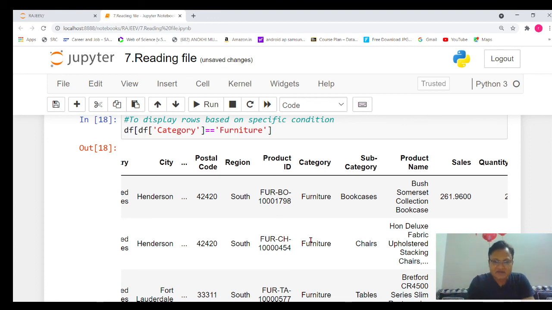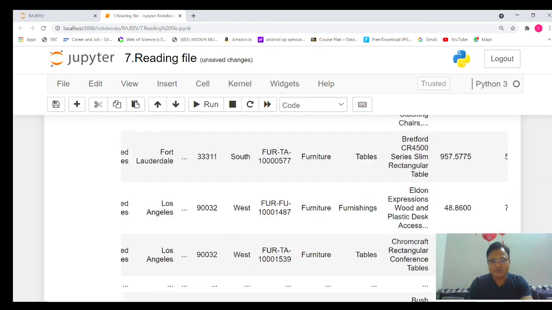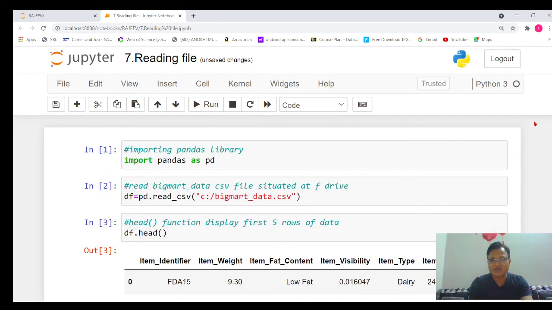So it means we can display data based on some condition also, and that condition you need to give here: df category equal to furniture, display that particular data. These are a few simple commands which you need to understand before we perform analysis.